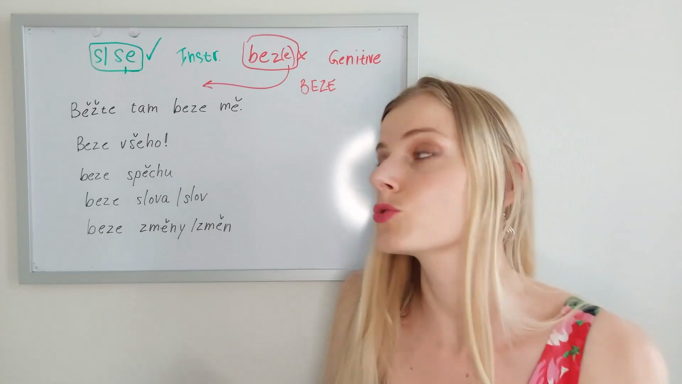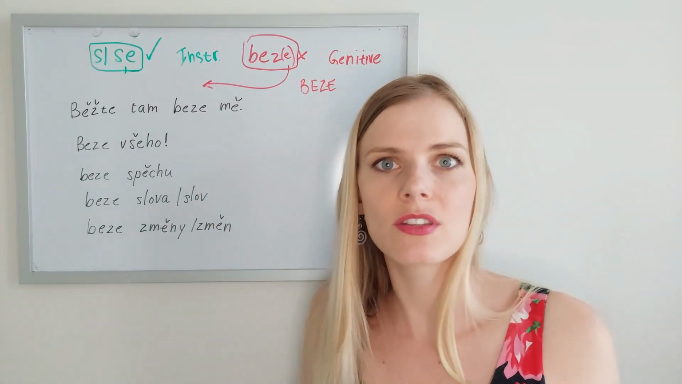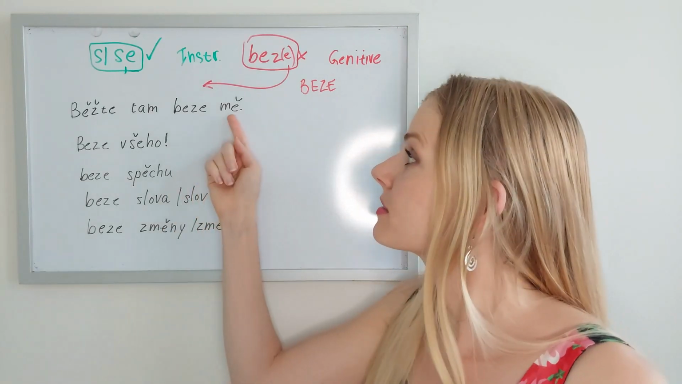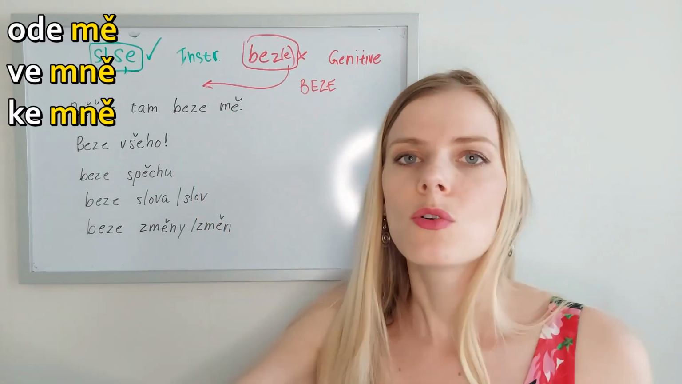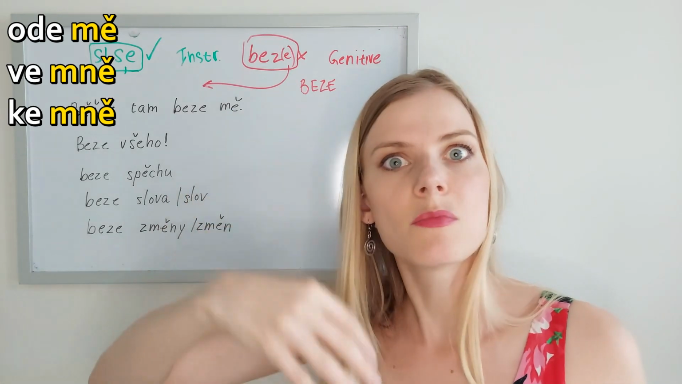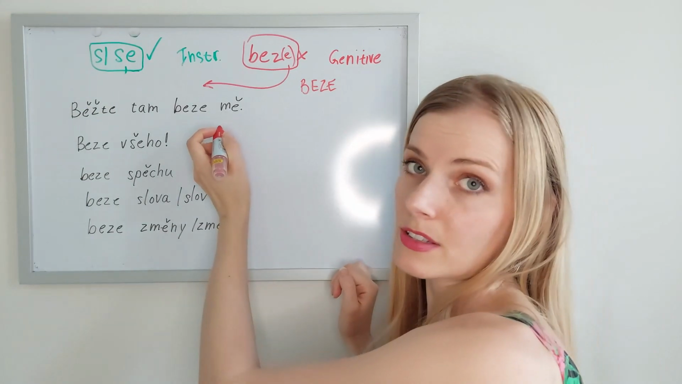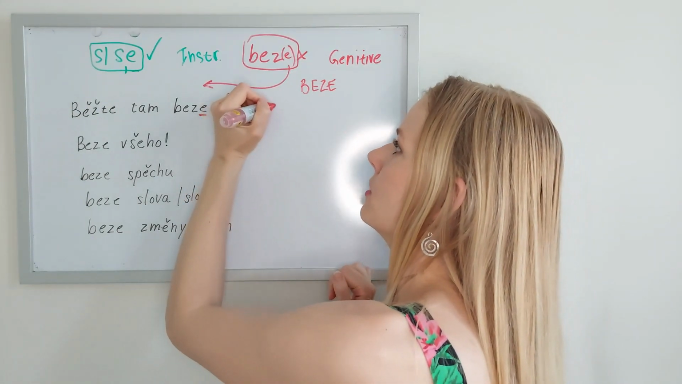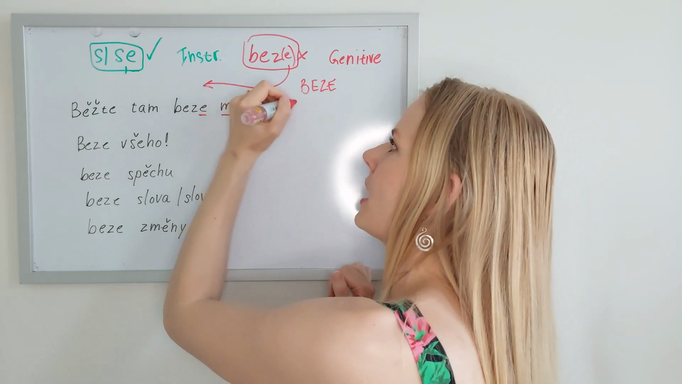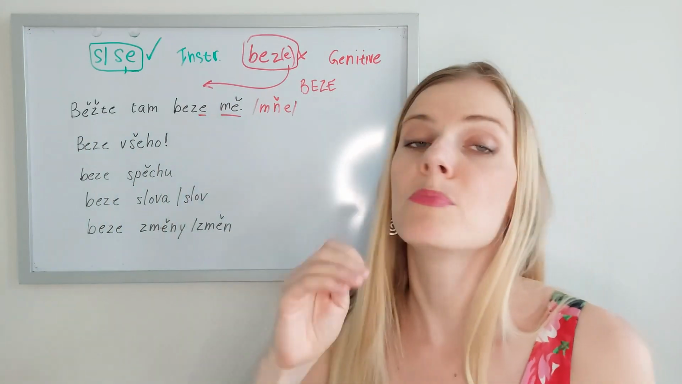It is normal to use beze mě, or to add e if you have any other preposition that can be vocalized with this particular word, mě, that it always has e in there, like ode mě, from me, ve mně, in me, ke mně, to me. And this is not an exception. Beze mě, because we have m and ň, and then this is how it sounds, mě. Go there without me. Běžte tam beze mě.